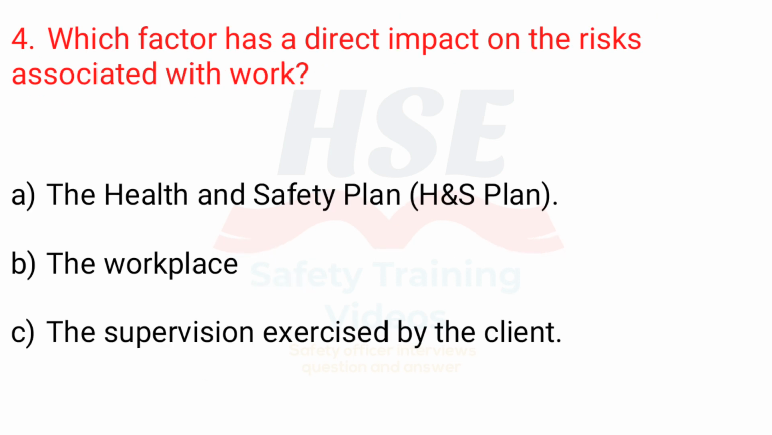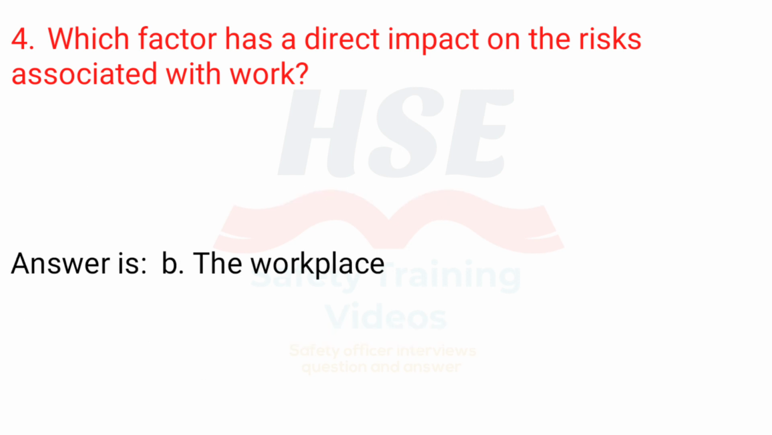4. Which factor has a direct impact on the risks associated with work? A. The Health and Safety Plan, H&S Plan. B. The workplace. C. The supervision exercised by the client. Answer is B. The workplace.